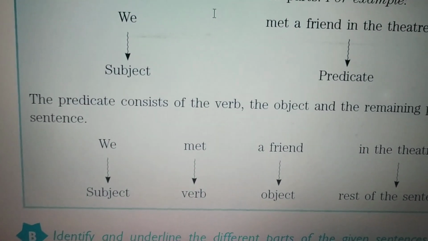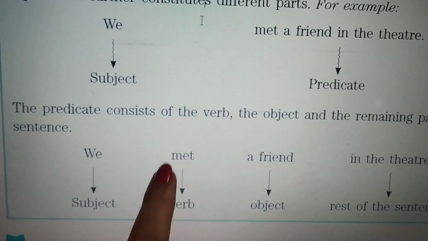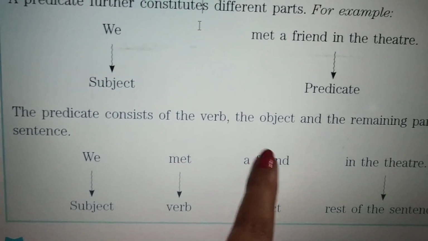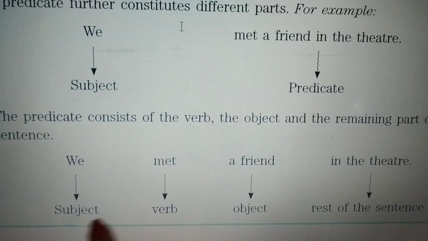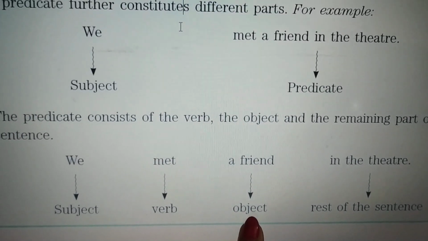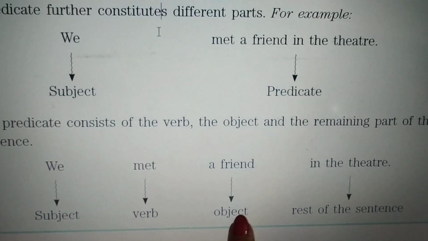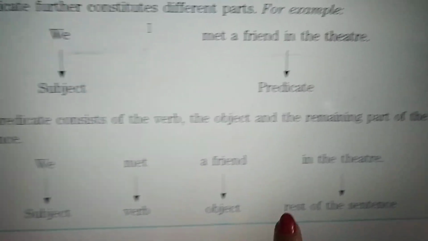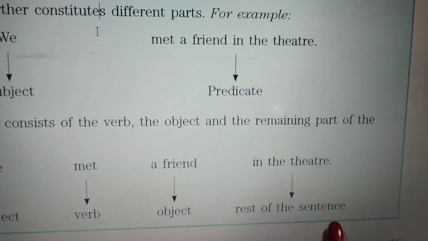So here if we cut down the sentence, we will see that we is the subject, met is the verb, and a friend is the one for whom the work is being done. The doer did the work for whom? A friend. He met a friend. So the object is a friend over here. In the theater: where did he meet him? In a theater. So this is the rest of the sentence.